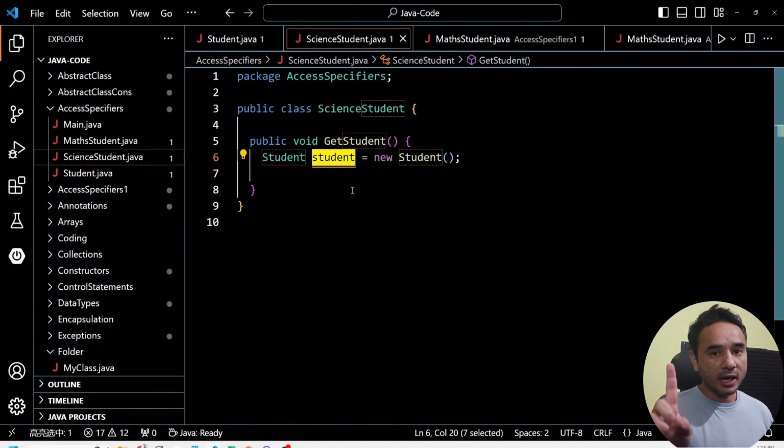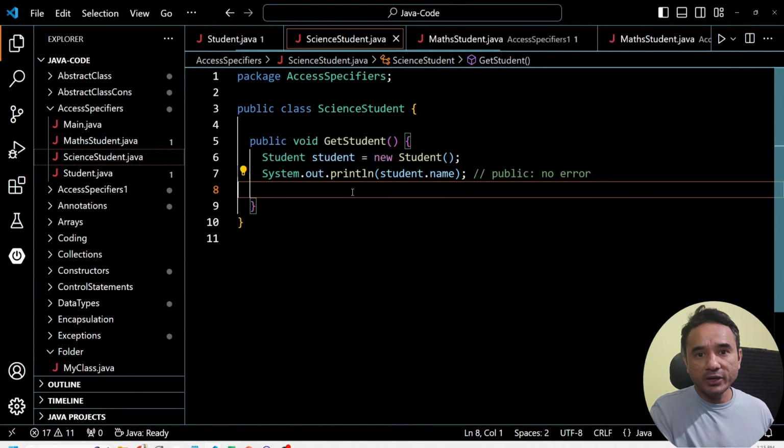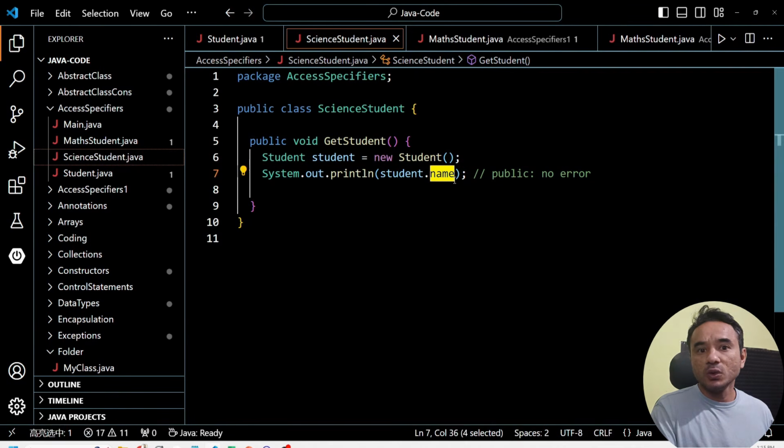Now listen carefully. When I try to access and print the public field, which is name, of the student class via the student object, then that will work completely fine, and that is accessible because public members are accessible inside their own class and even outside their own class. Outside the class.